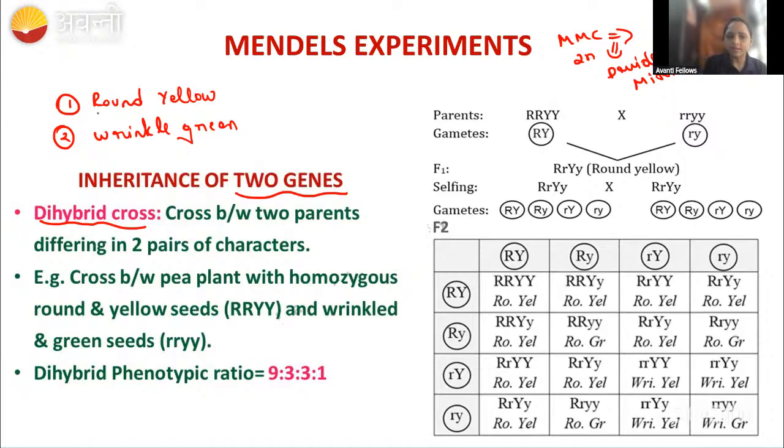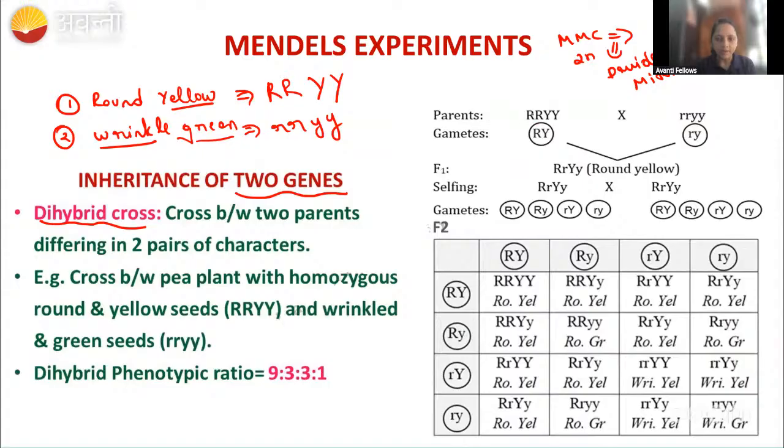So let us talk about the inheritance of the two genes. Here we are taking the round and yellow character, and the wrinkle and green. These are the main characters we are taking. Round is capital R, capital R, and wrinkle is small r, small r. Yellow is capital Y, capital Y, and green is small y, small y. This is a pure breeding. Now we are doing the crossing.